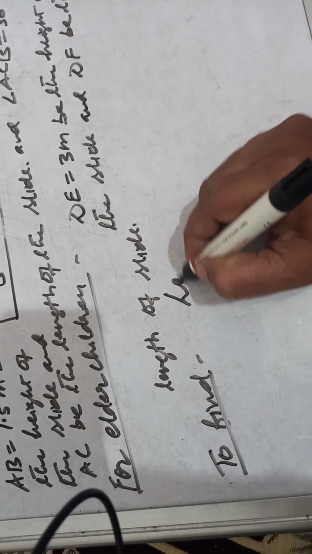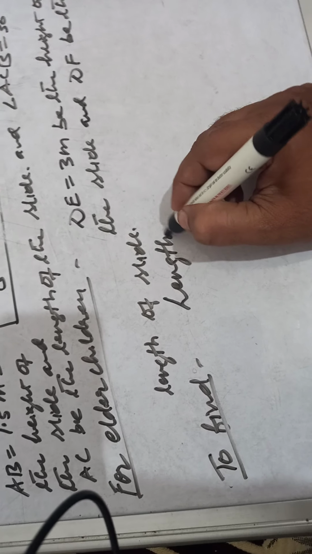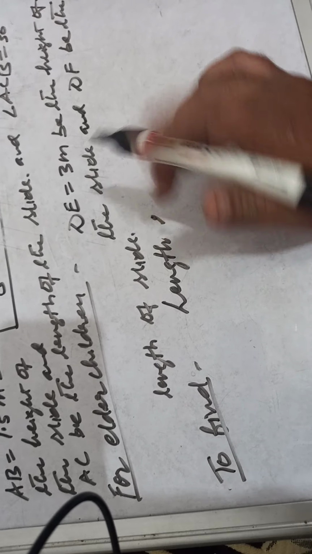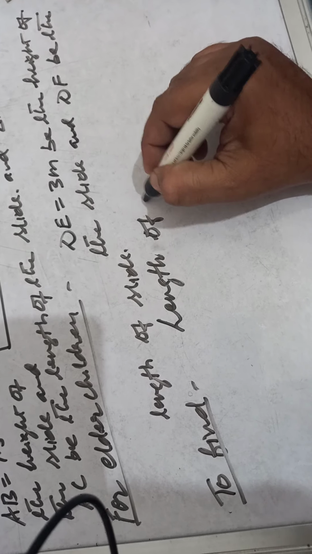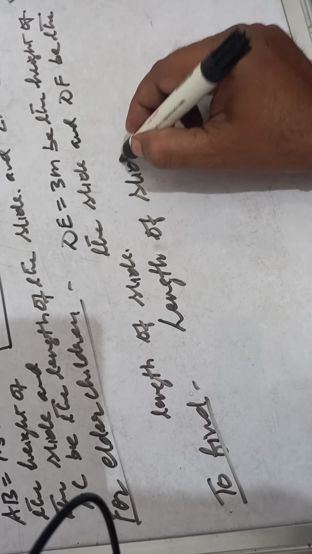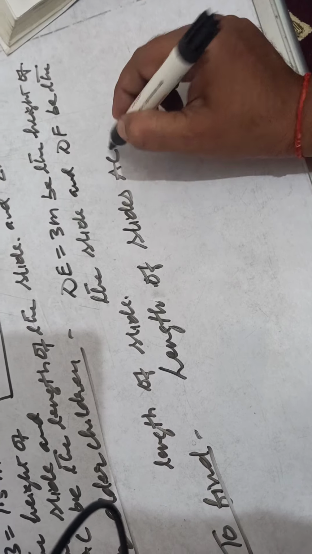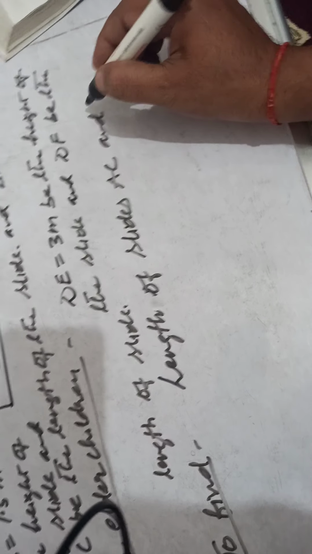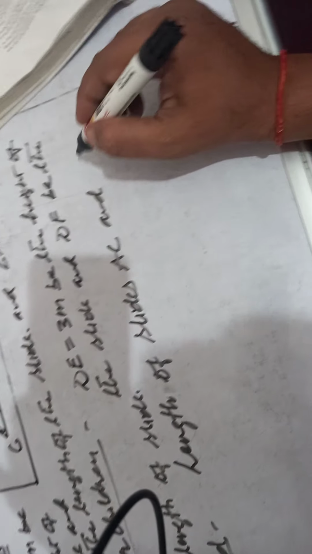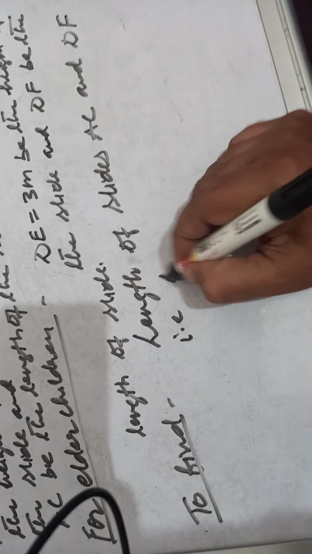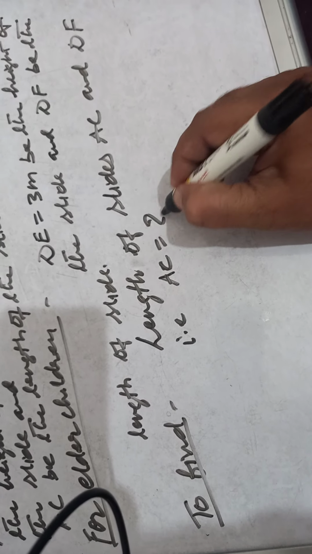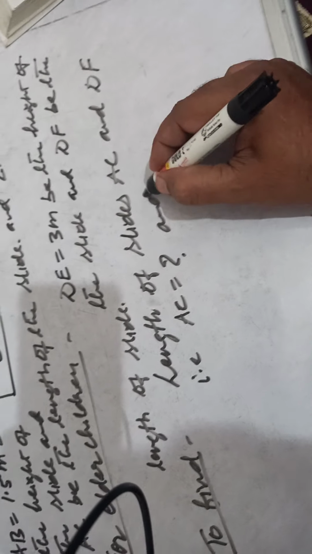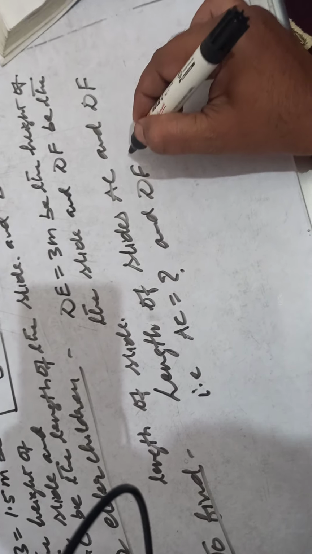Length of slides as slides AC and DF. That is AC equal to question mark and DF equal to question mark.